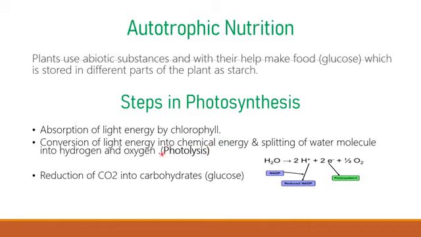As the word suggests, photolysis is the breaking down of water molecules. Here we can see the water molecule has broken down into hydrogen ion, that is proton, electron and oxygen. Oxygen is a waste product for plants, so it is released into the environment.